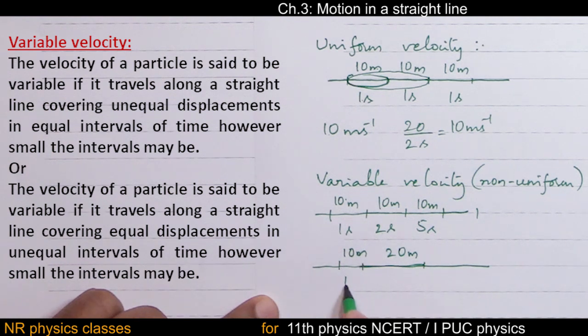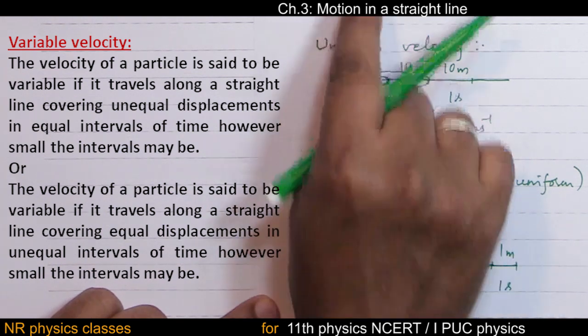10 meter in 1 second, 20 meter in 0.5 second. Is it correct? No, I should keep time the same. 20 meter in 1 second, 50 meter in 1 second, 1 meter in 1 second. See, unequal displacements in equal intervals of time. That is variable velocity.